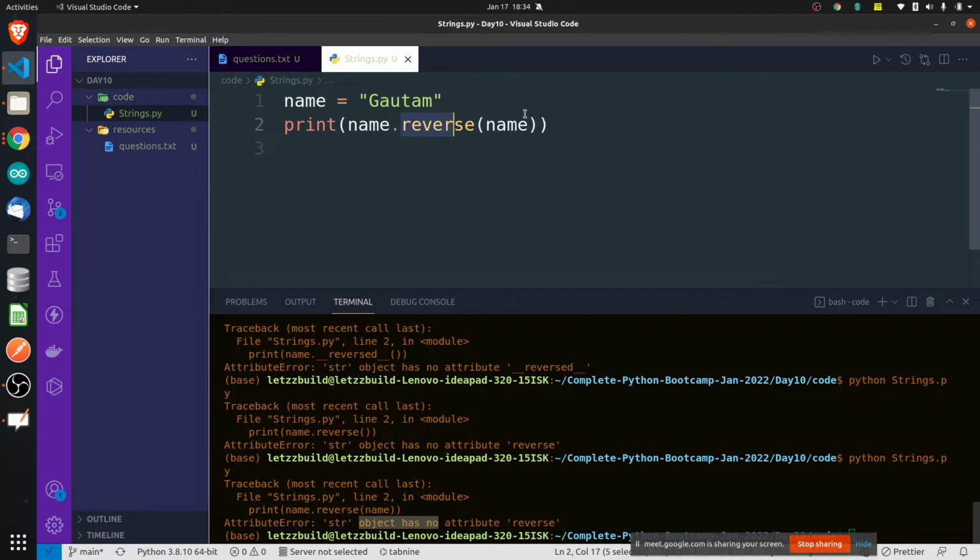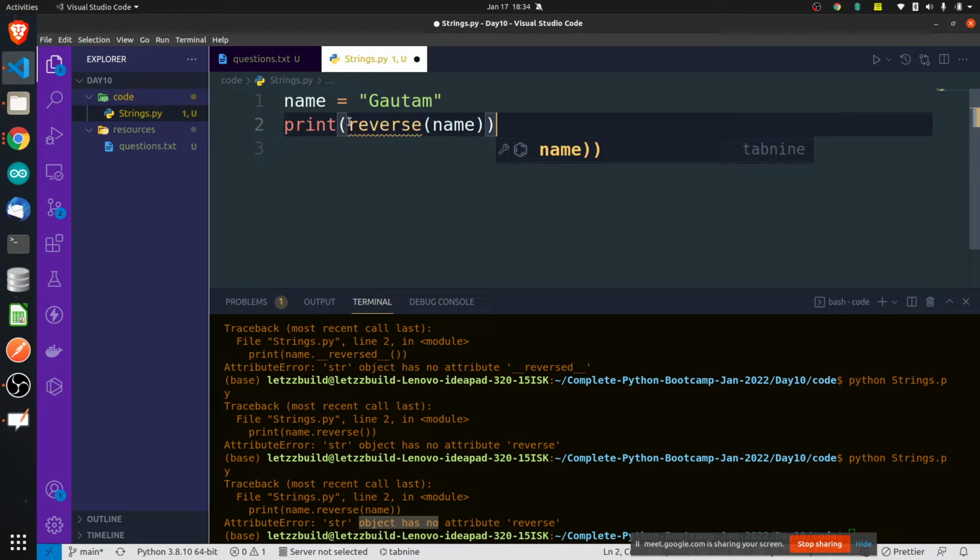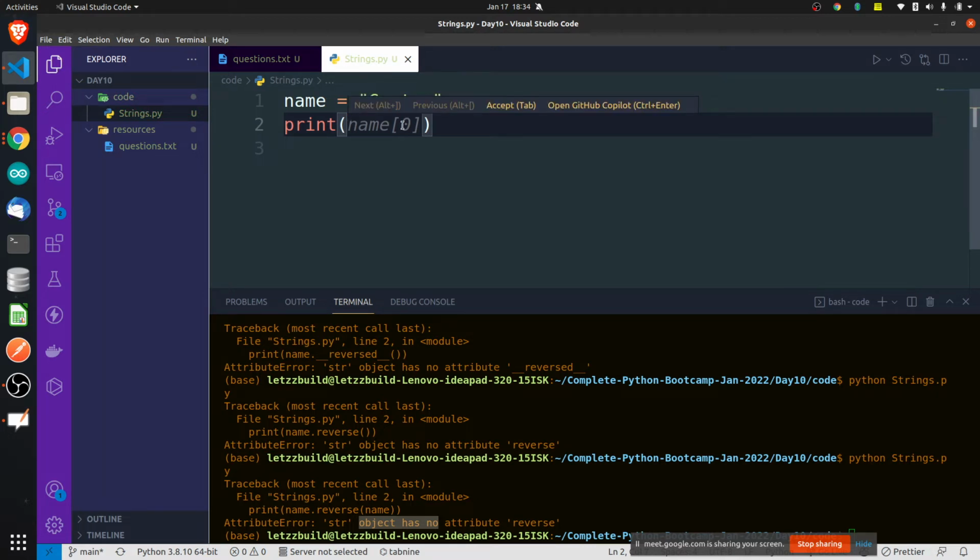Why? Because you have told on this string I want to basically reverse it. Then again why would you need to pass that string, because you have already told what the string is here. So it will not be like that. Either it will be name dot, or it can be like this, reverse of name. Both are okay, but both will not count. The point is we try to do it in different ways, and I think slicing was the easiest way to look after it.